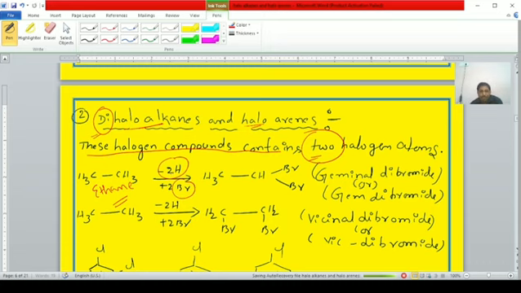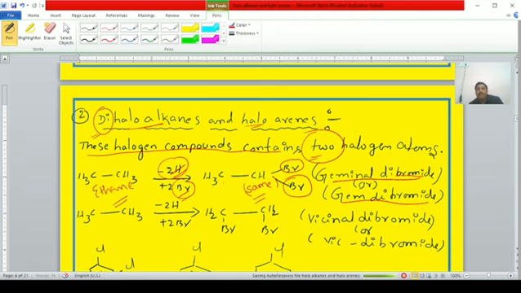atoms. If two hydrogen atoms are replaced with two bromine atoms, it forms CH3, CH, Br and Br. Among these three hydrogen atoms, two hydrogen atoms are replaced with two bromine atoms. Hence, it is known as dihaloalkane. Here observe, students, these two halogen atoms are present on the same carbon atom. Hence, it is known as geminal dibromide or gem dibromide. Very important, students.